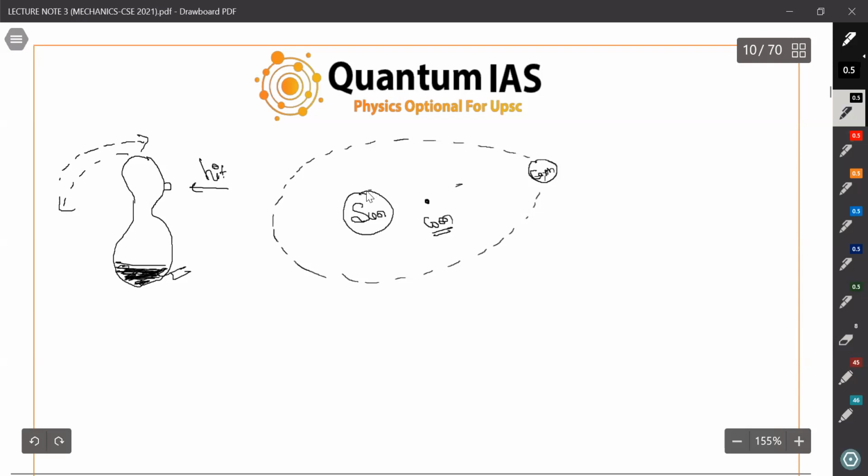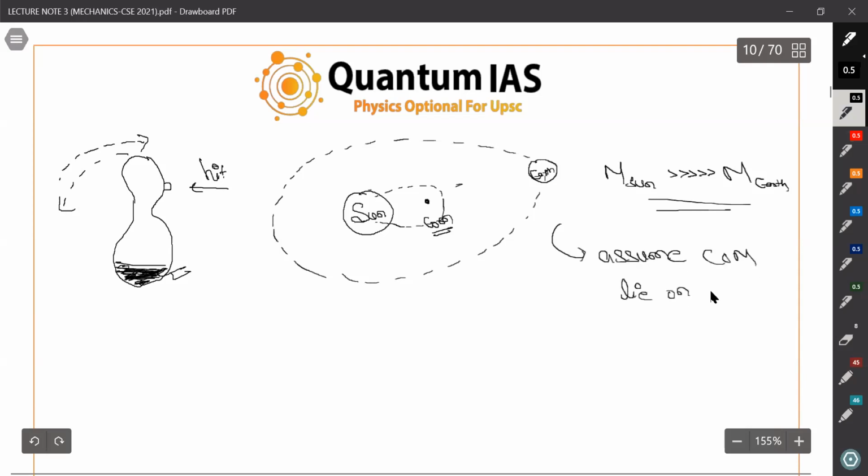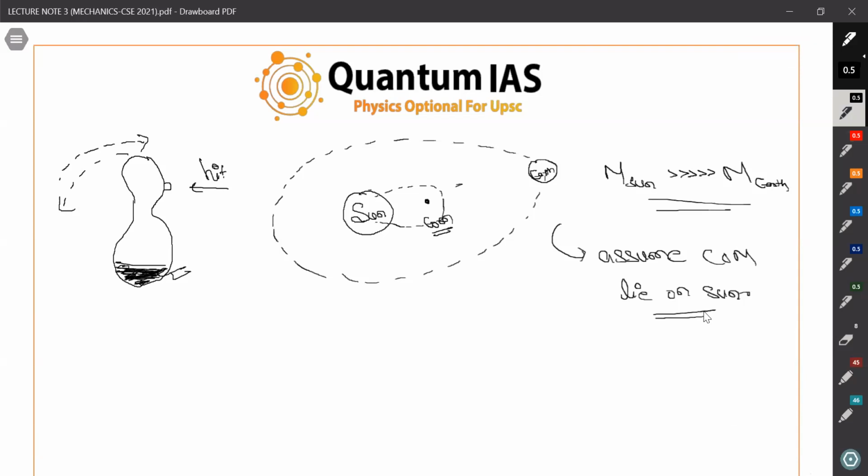Sun also moves in the elliptical path. Yes, but center of mass where? It lies near the sun. Also, we know that mass of sun is much greater than the mass of earth. So we assume that center of mass lies on sun. We can assume it easily, no matter. So it lies near where the heavier particle is.